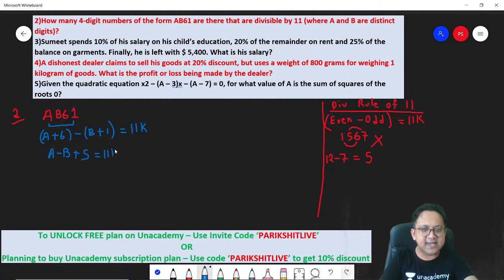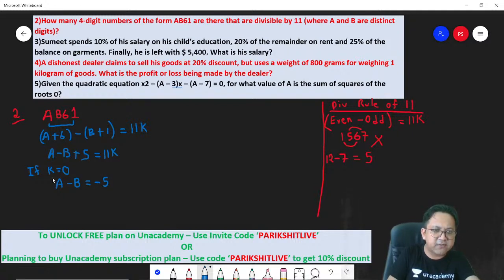Think about it, let's say k is 0. Remember, 11 into 0 is 0, right? So if k is 0, how much is it? A minus B will be equal to minus 5. A minus B is equal to minus 5.